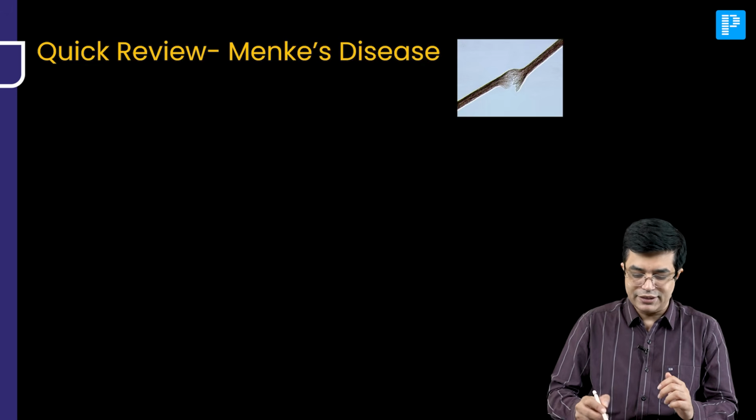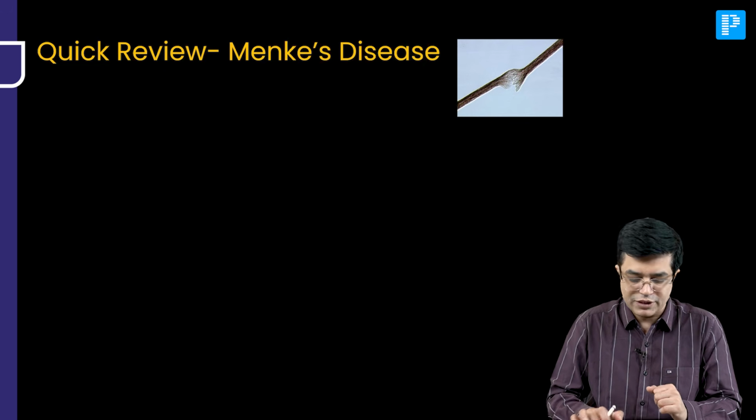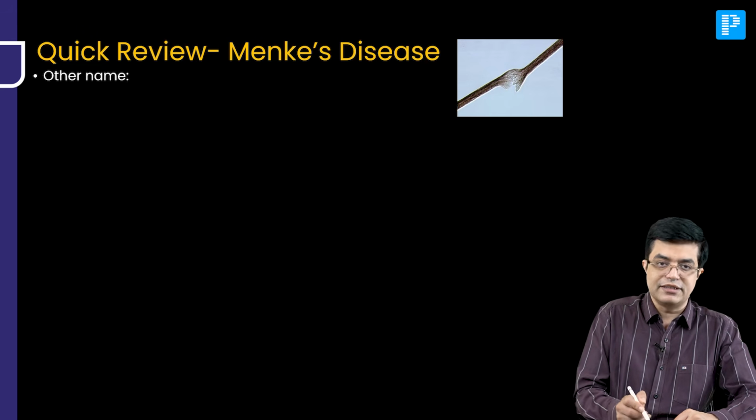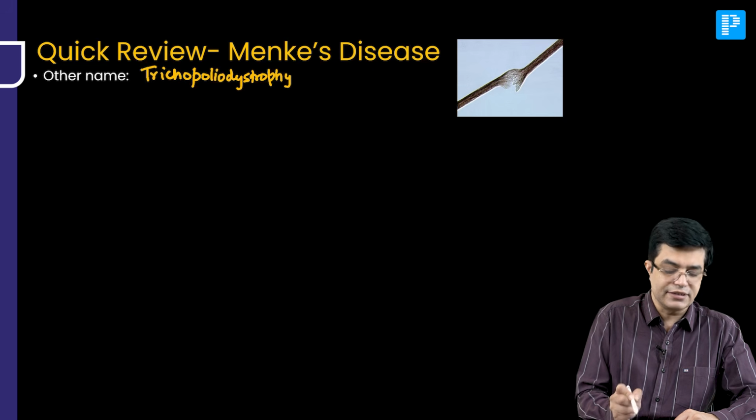You can see on the side, this is what you call trichorrhexis nodosa. They show this photograph. This is the microscopic appearance of trichorrhexis nodosa. Now, what is the other name of Menkes disease? It is also known as trichopoliodystrophy. So, trichopoliodystrophy is the other name for Menkes disease.